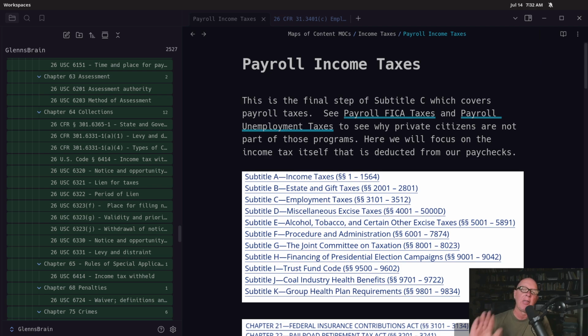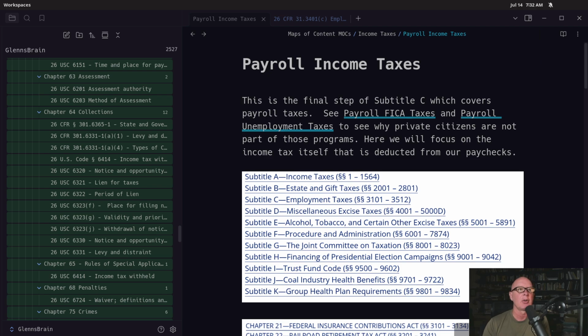And then we'll start diving into more specific definitions and the forms that you think we're supposed to be filling out, like W-4s and W-2s and 1040s and all that kind of stuff. So what we're going to do in this video is look at strictly payroll taxes. Are we supposed to be paying payroll taxes, or is our employer supposed to be taking money out of our